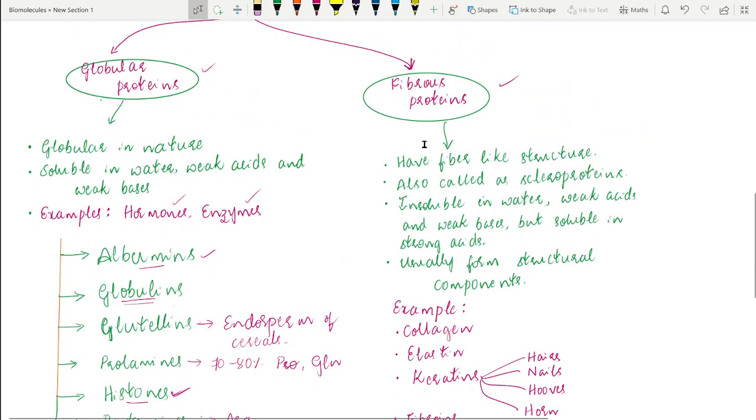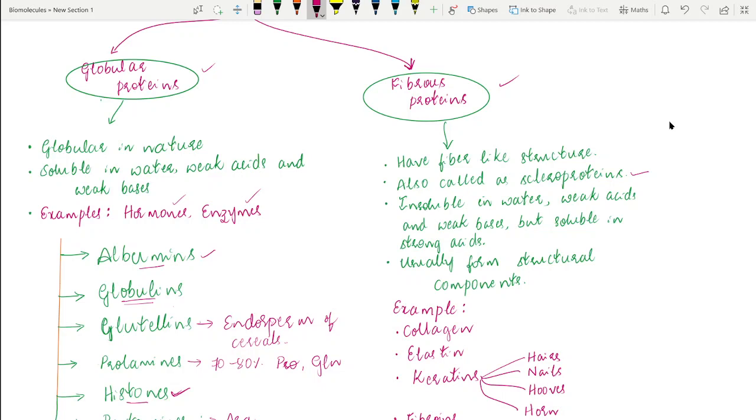Now let us know about the fibrous proteins. These fibrous proteins usually have a fiber-like structure. They are also called scleroproteins. They are insoluble in water and insoluble in weak acids and bases, but soluble in strong acids. Some of these fibrous proteins are even insoluble in strong acids, and they are highly indigestible.